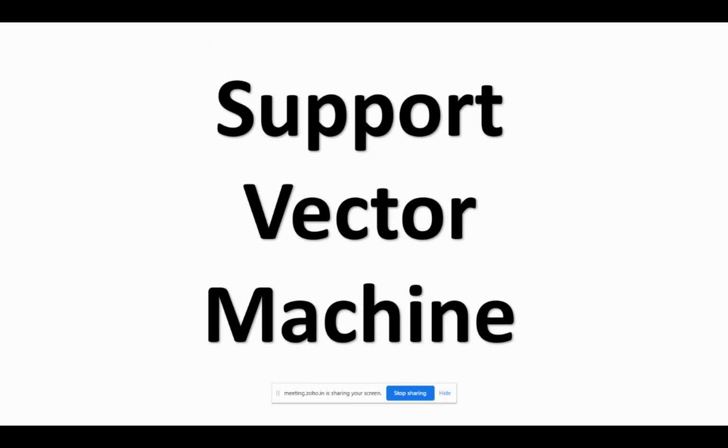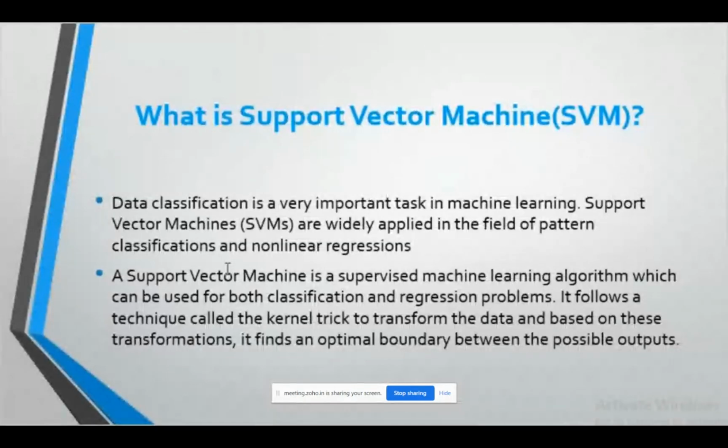In the same way as linear regression, we have polynomial regression also. But if the data set does not follow a polynomial trend either, then what are we going to do? If we don't have the labels, we are going to use classification, which is known as unsupervised learning. With the help of support vector machine, you can do both supervised and unsupervised learning, that is, both classification and regression.